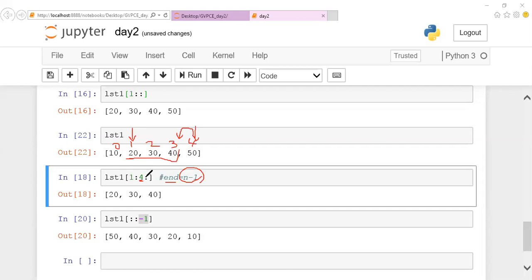So this is the structure of it: start, colon, end. Here the end state is what I'm mentioning, and you should end it there. Starting from 1, or starting from 3, I want to cut this value and make use of it. So if you want to slice values from a group of values, I mention it this way. This is the n parameter, and 4 is the n1 I gave. Whatever part you want, you can cut it. Okay, slicing from the group of values.